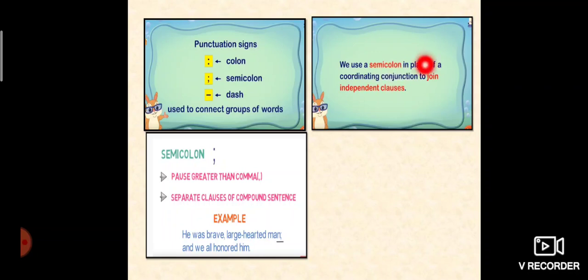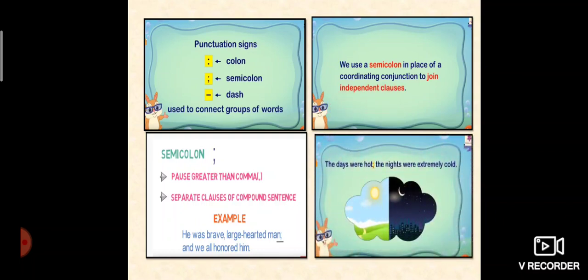We use a semicolon in place of a coordinating conjunction to join independent clauses. For example, the days were hot; the nights were extremely cold. So you can see the days were hot, the nights were extremely cold. There are two clauses, two sentences we have joined with a semicolon.